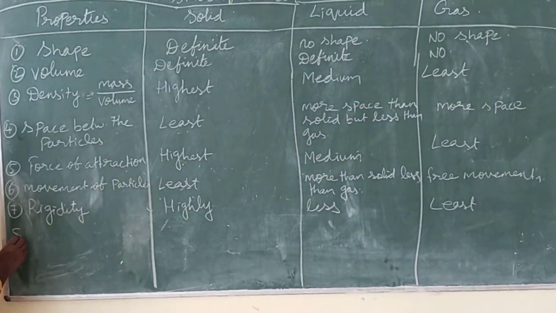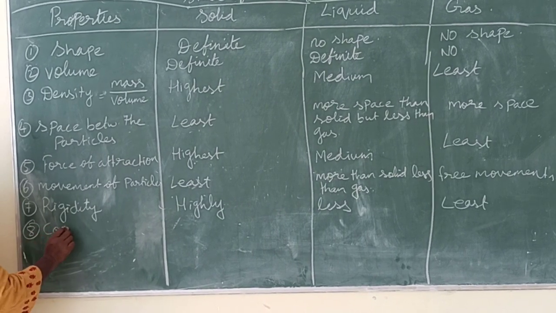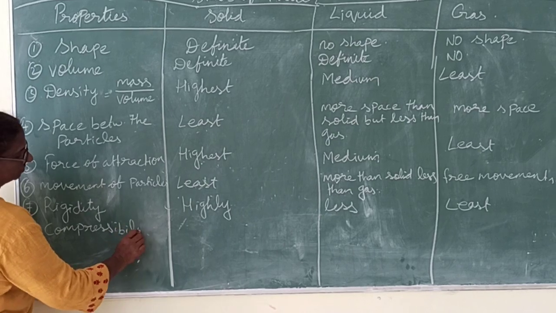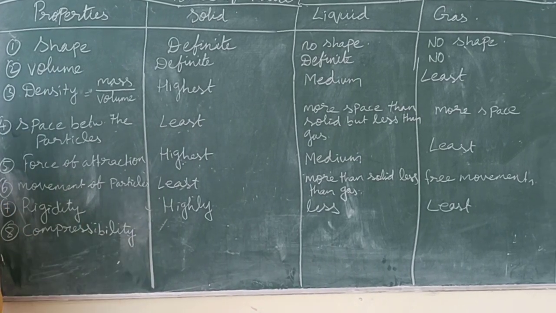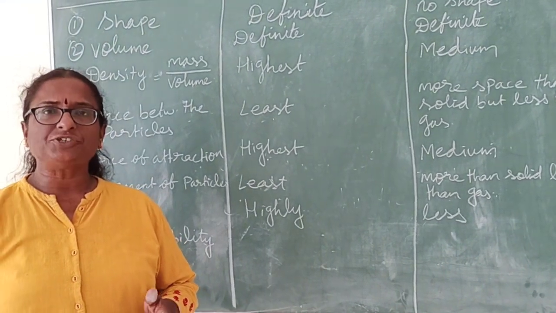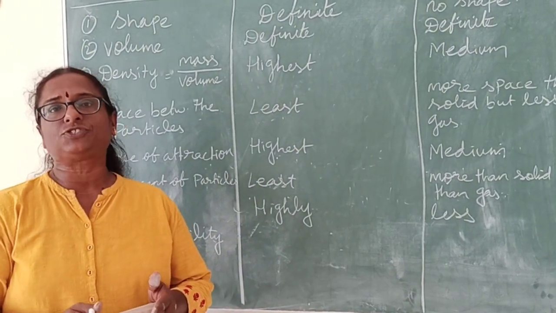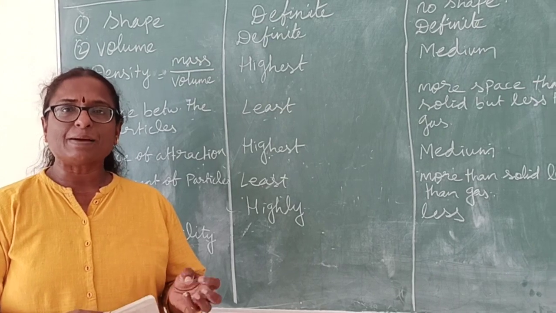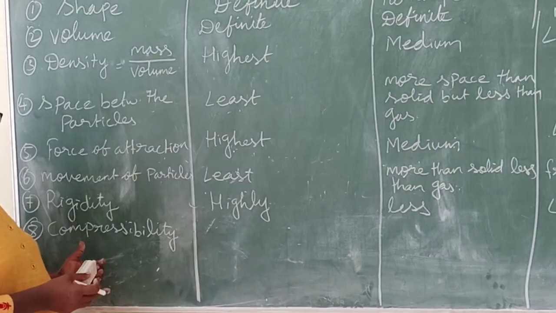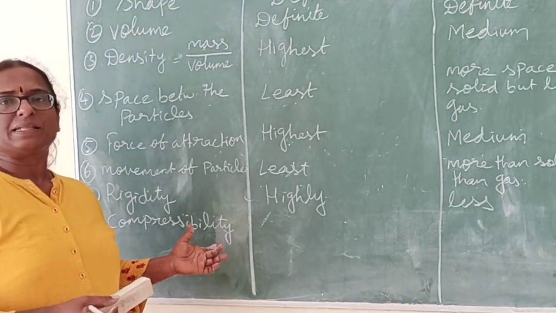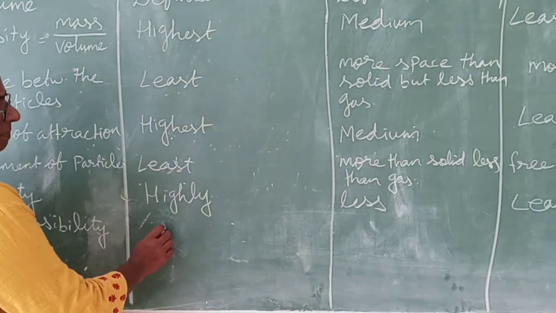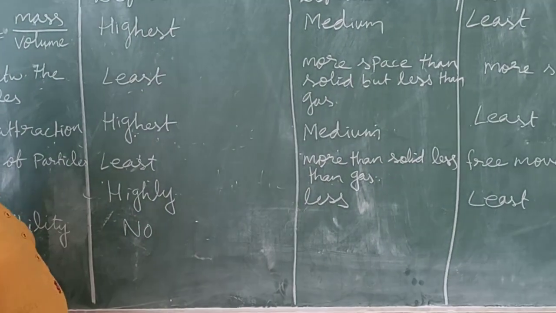Next one is compressibility. What do you mean by compressibility? By applying an external force, you are trying to bring the particles close together. Compressibility means by applying force, you are bringing the particles close. Solids cannot be compressed.